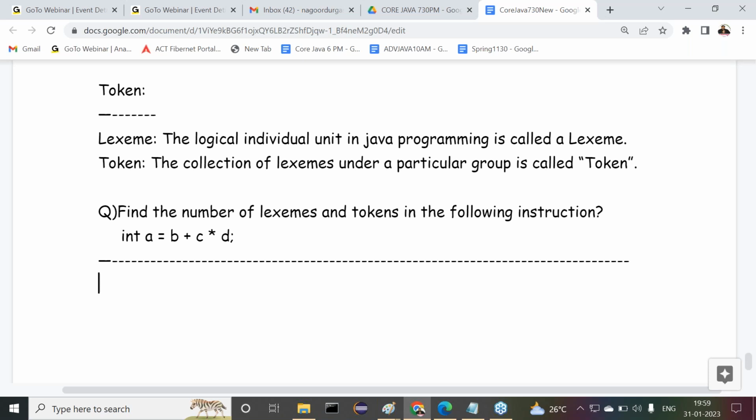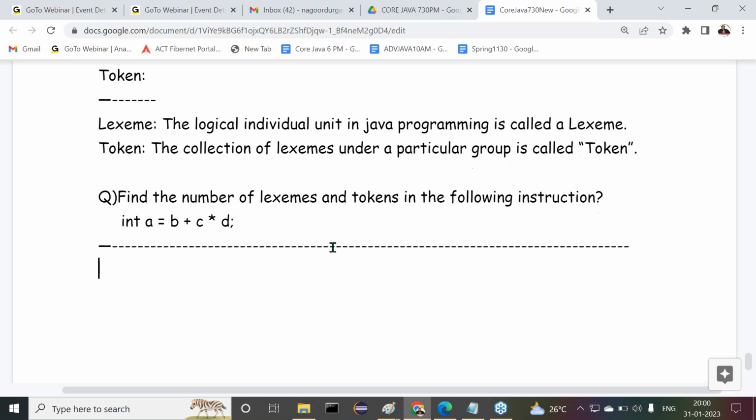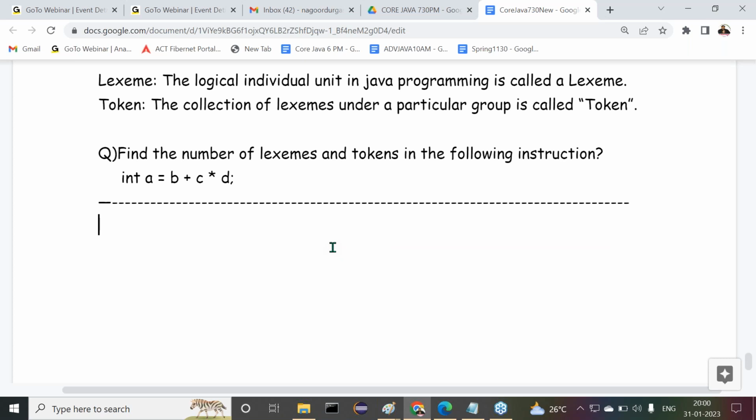I said clearly, each and every logical individual unit is a lexeme. A collection of lexemes comes under a particular group, and the group name is a token. All of you observe carefully. Now I will take this example and try to understand it clearly.